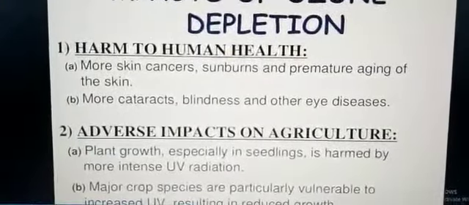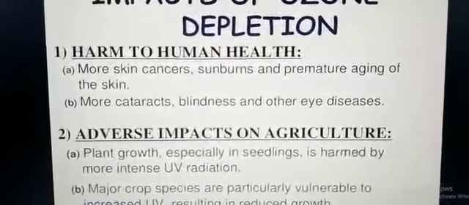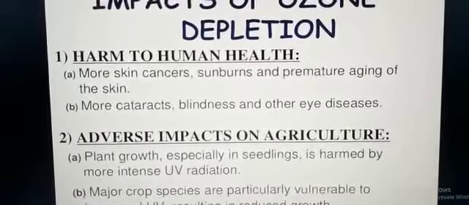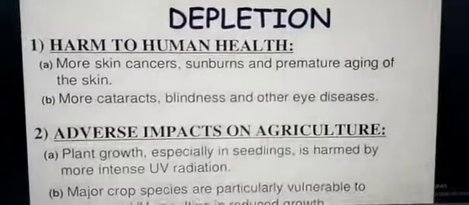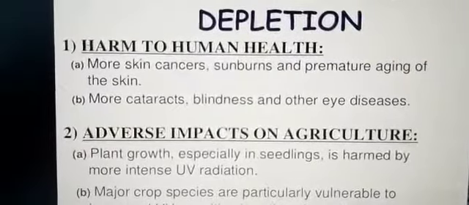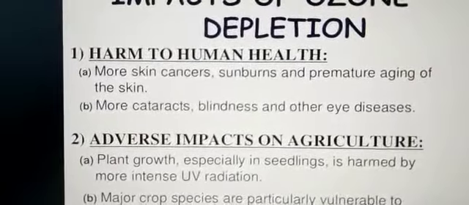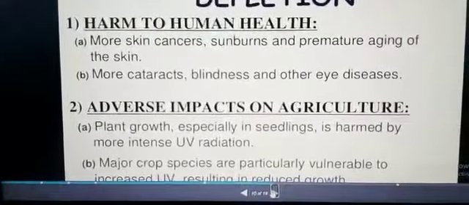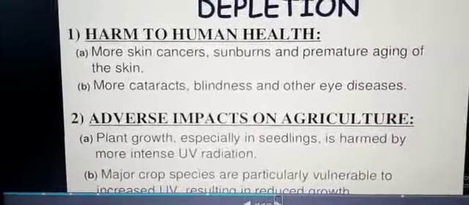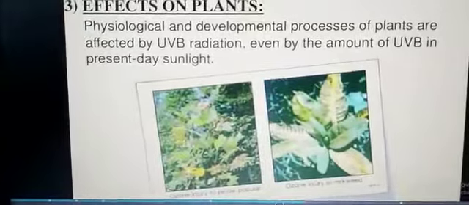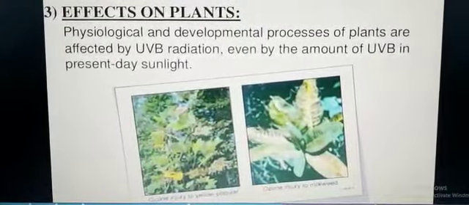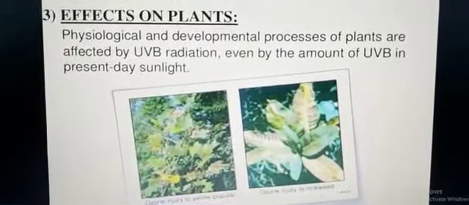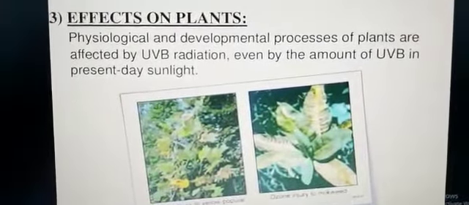There is harm to human health: more skin cancers, sunburns, premature aging of the skin, more cataracts, blindness and other eye diseases are caused by this. Then there is an adverse impact on plants: the physiological and developmental processes of plants are affected by UVB radiation.